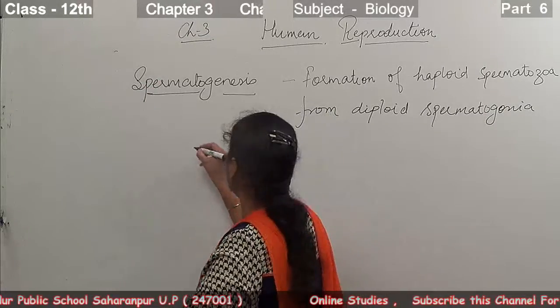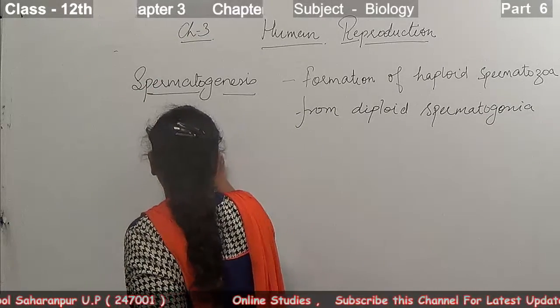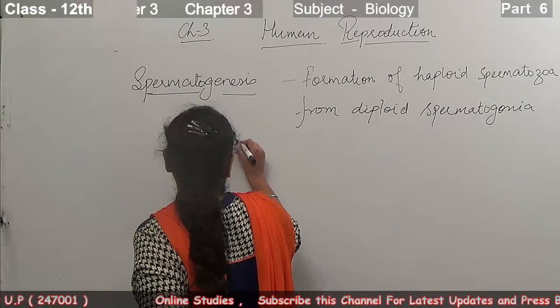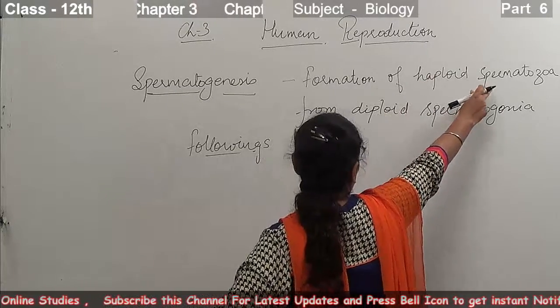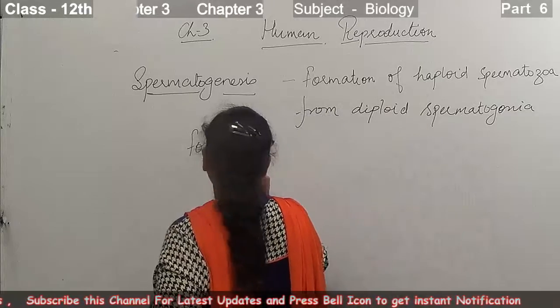It includes the following phases. There are 4 phases that occur during the formation of the spermatozoa from the spermatogonia.